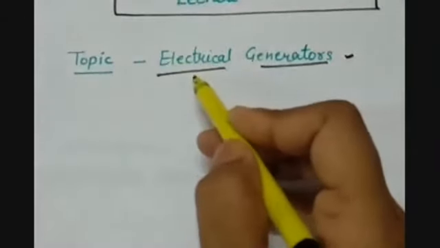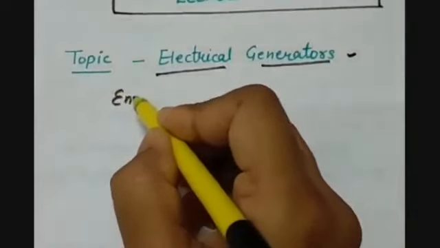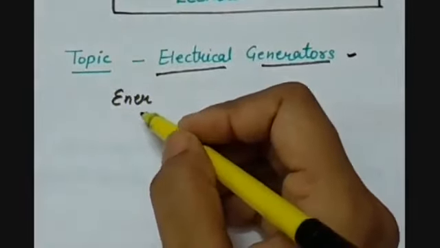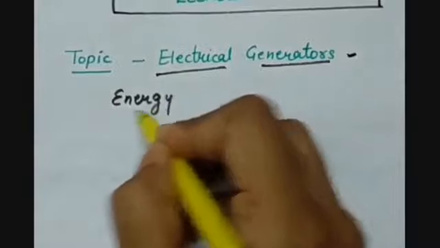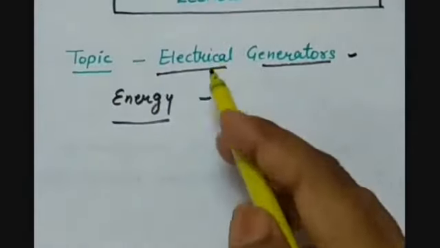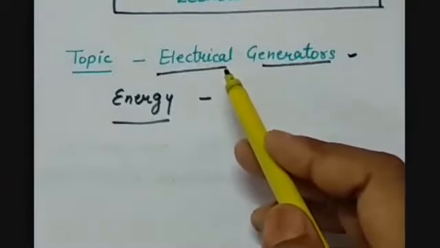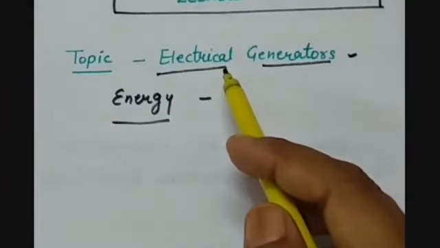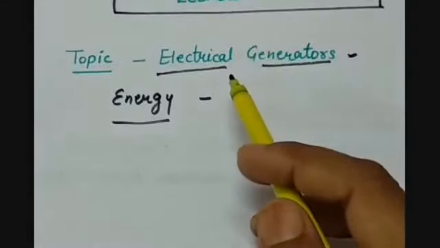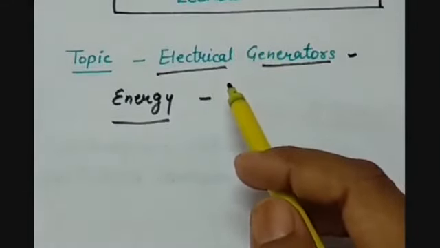After seeing this name, you must be thinking this generates electricity. So yes, it generates electricity. But according to the law of conservation of energy, we know that energy can neither be created nor be destroyed. Then how does this electrical device generate electricity? It must have taken the energy in some other form and then converted it into electrical energy.